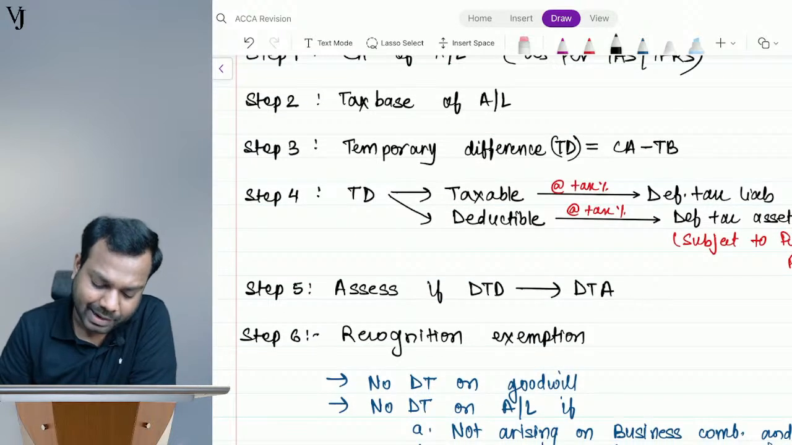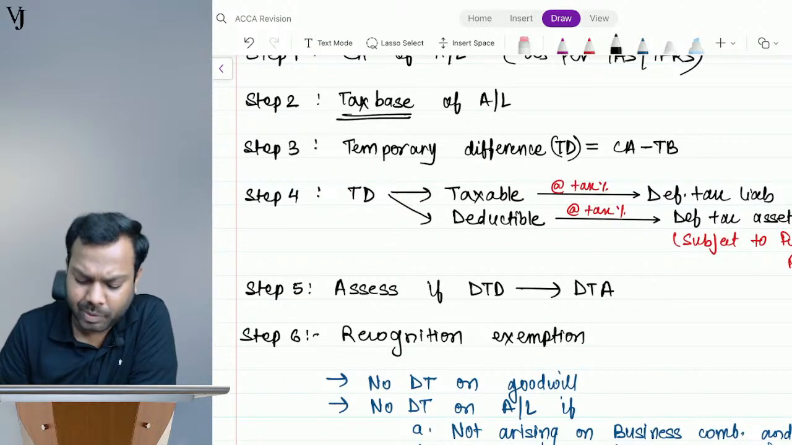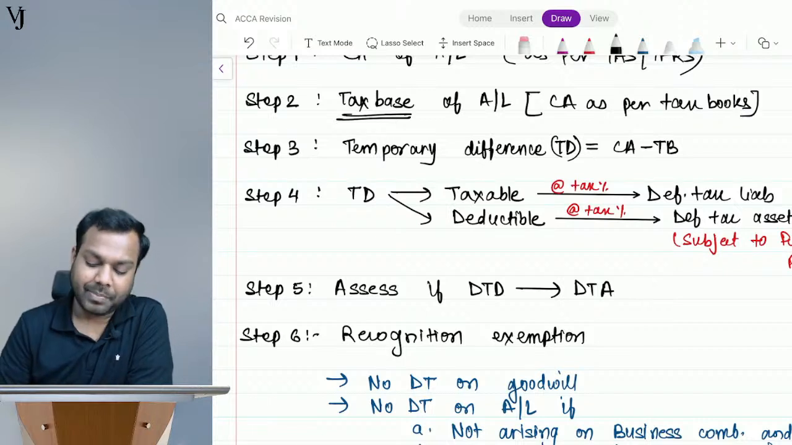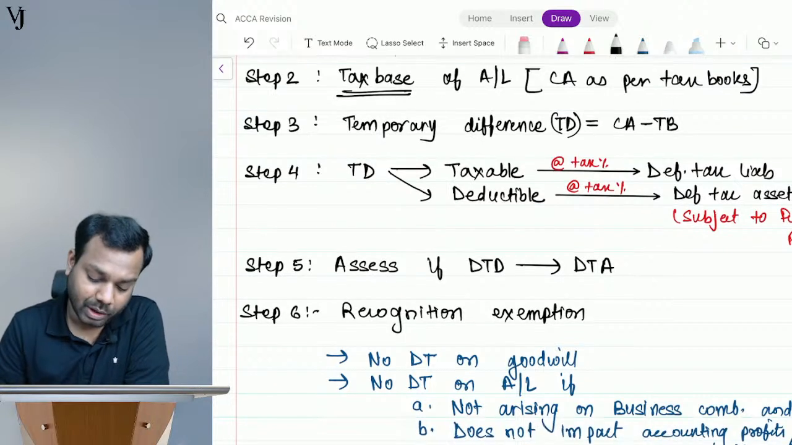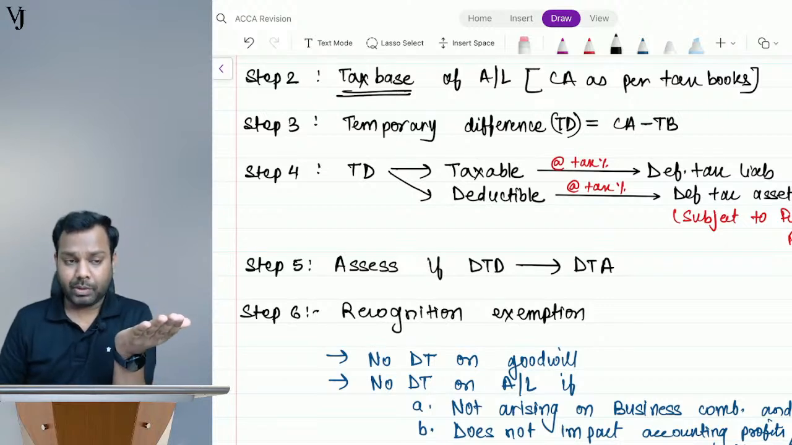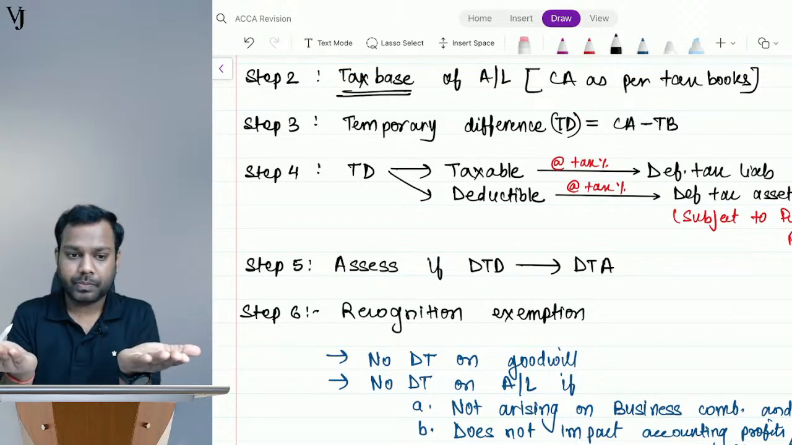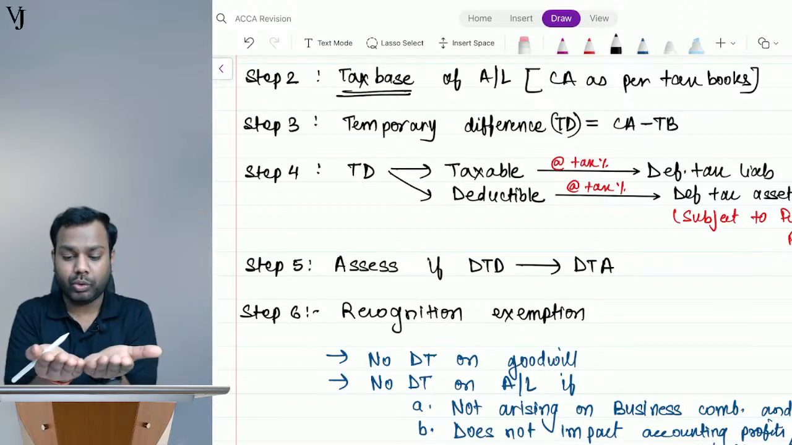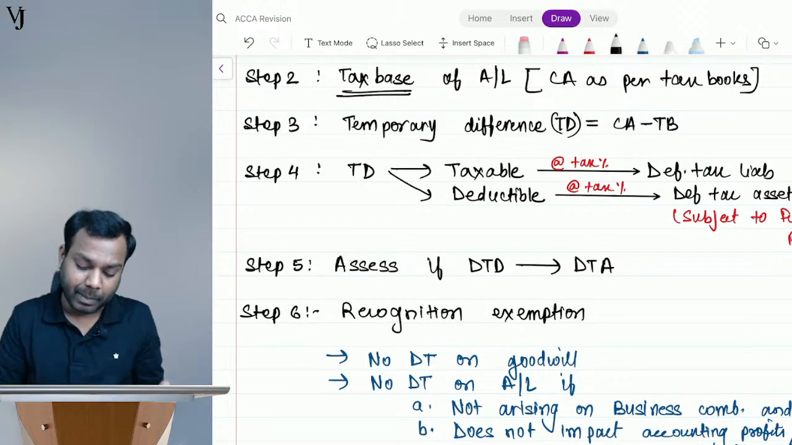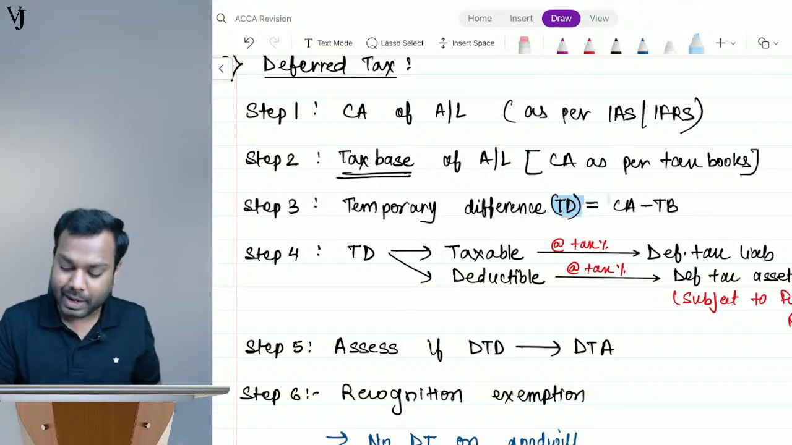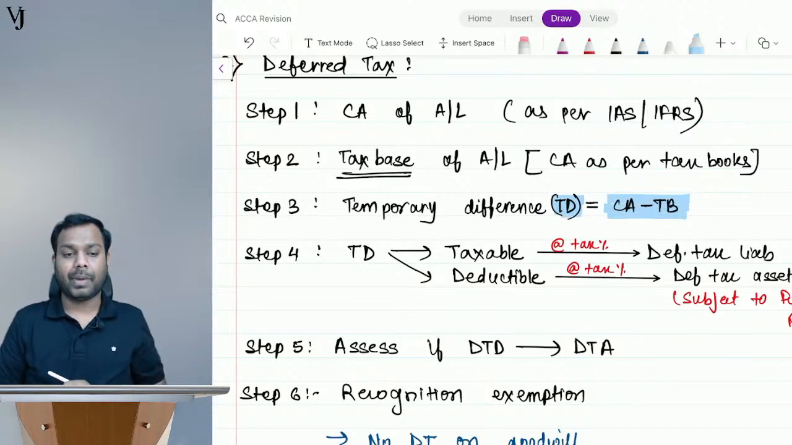Now then we calculate what is the tax base. What is the tax base? Tax base means carrying amount as per tax books. Tax base is the carrying amount as per tax books. Now the difference of the carrying amount as per accounts books, difference of the carrying amount as per tax books, these two will give you the temporary difference. That's what is called TD, temporary difference. That is carrying amount minus tax base.